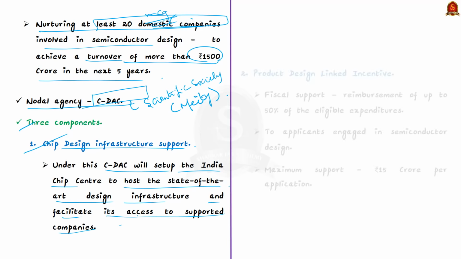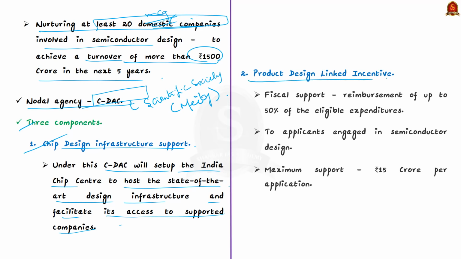And the second component is product design linked incentive. Under this, a reimbursement of up to 50% of the eligible expenditure, that is the total cost, will be provided as fiscal support to applicants. It will be provided to the ones who are engaged in semiconductor design. Note that the reimbursement has a ceiling of rupees 15 crore per application.